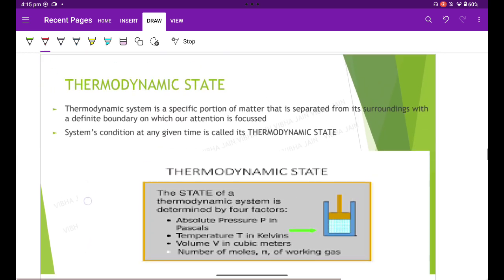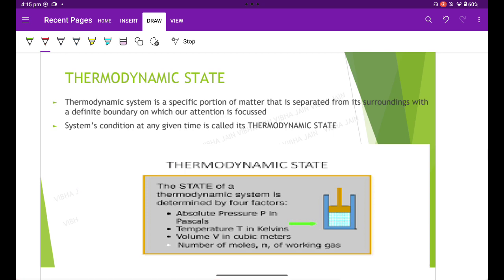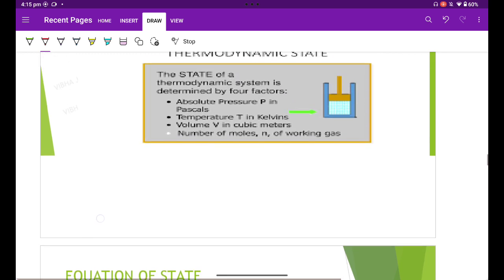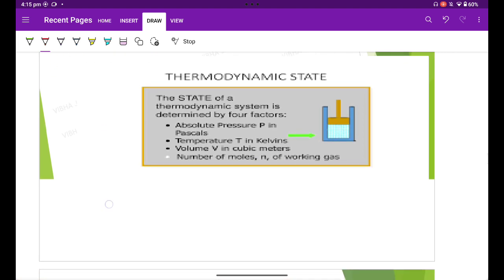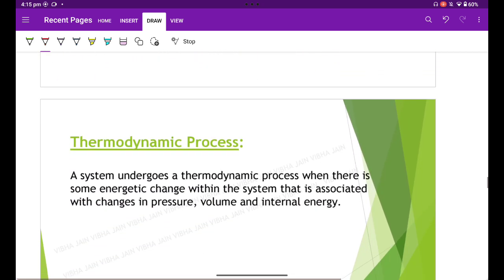And we can also define the thermodynamic equilibrium. That is, a particularly important concept in which there is no tendency for the state of the system to change spontaneously. System state changes when there is any transfer of energy from one point to another. Hence, when there is no change of state, we say the system is in thermal equilibrium.